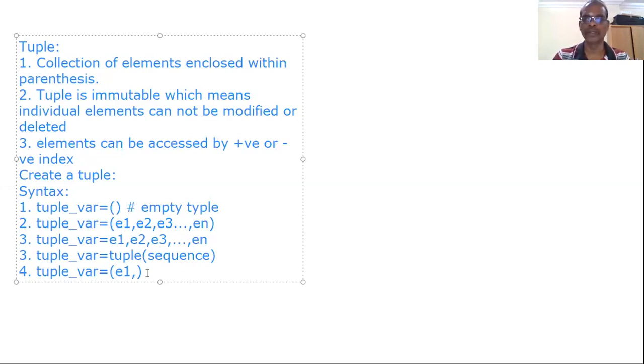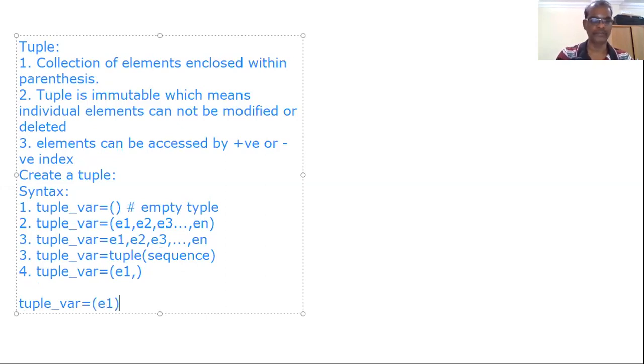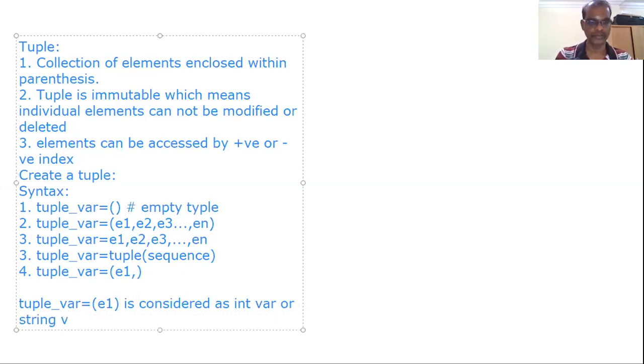It is also possible to create a tuple with a single element, but the condition is that the single element should be followed by a comma. This comma is needed. For example, if the comma is removed here, it would be considered as an integer variable or string or float, whatever value is in E1.